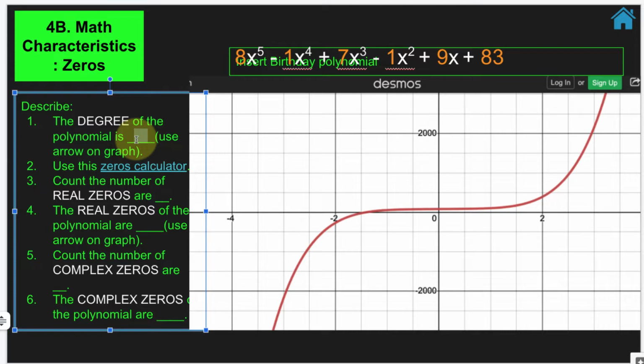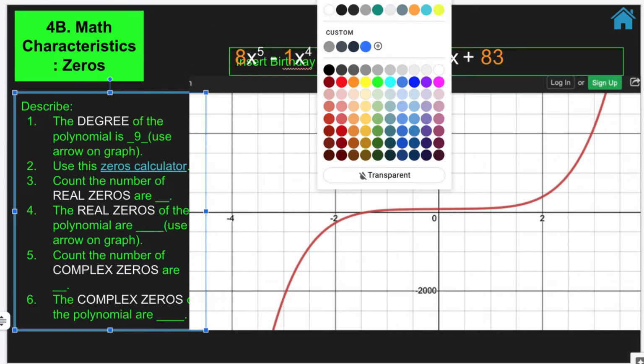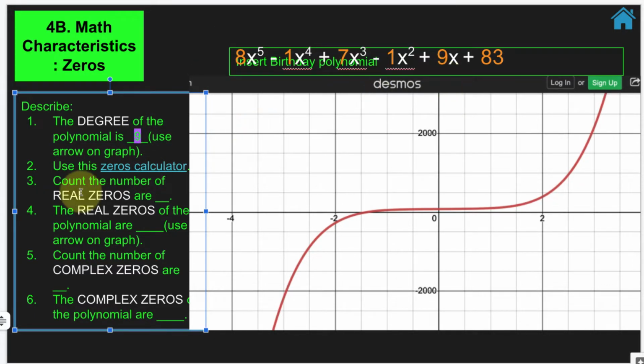So if you put it in green, it doesn't really stand out. So let me say if the degree is 9, I can't really see that, but if you change it to say something like, you can even highlight the back color, say you want pink, something that we can totally see. Whoa, that's super bright. Then I can see your answers. Now, to help you with this, it's going to be kind of difficult to find these zeros using by hand algebra. So you can just go to this calculator.